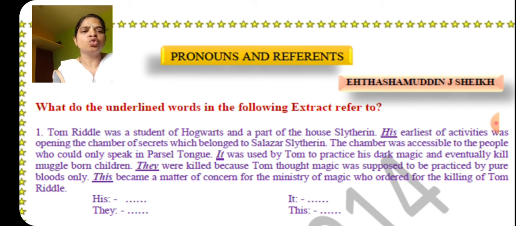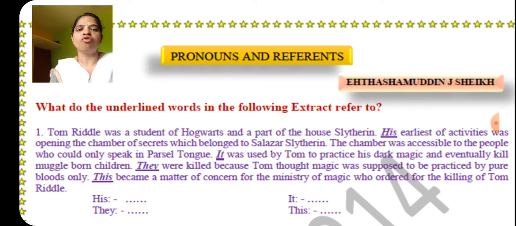It was used by Tom to practice his dark magic and eventually kill Muggle-born children. They were killed because Tom thought magic was supposed to be practiced by purebreds only. This became a matter of concern for the Ministry of Magic, who ordered the killing of Tom Riddle.